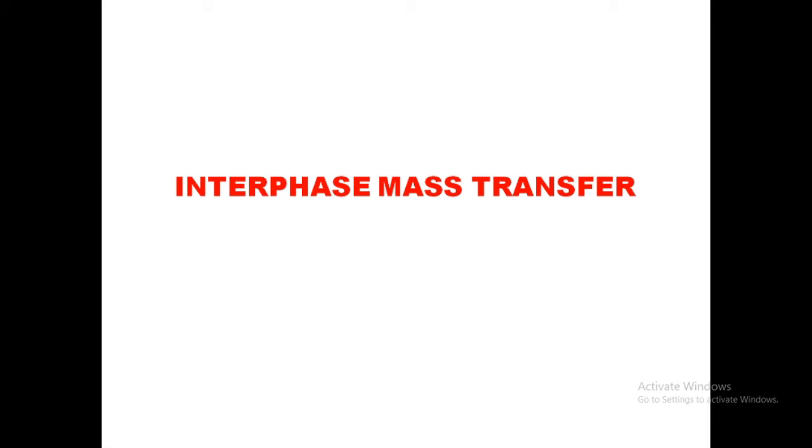Second one, deaeration. The deaeration of fruit juices consists of the transfer of oxygen from a liquid where it is dissolved to the gaseous phase. Next one, liquid-liquid extraction: transport of solute from one liquid solvent to another. Last one, the classical example, gas absorption. So, we will discuss gas absorption as interface mass transfer.